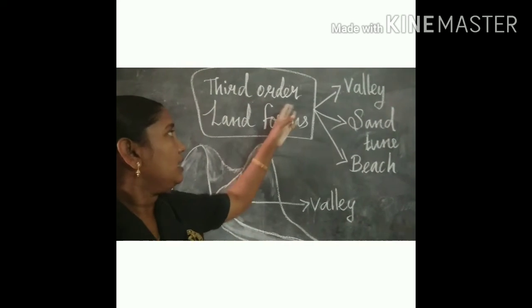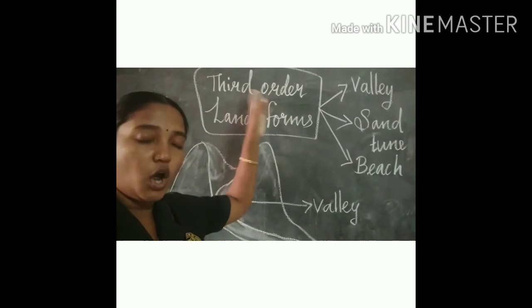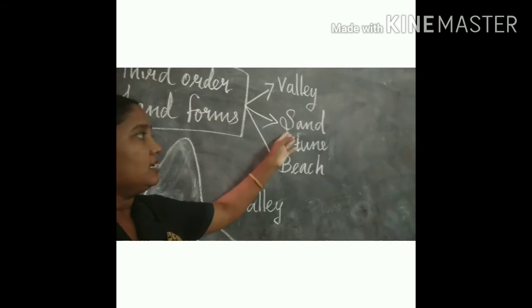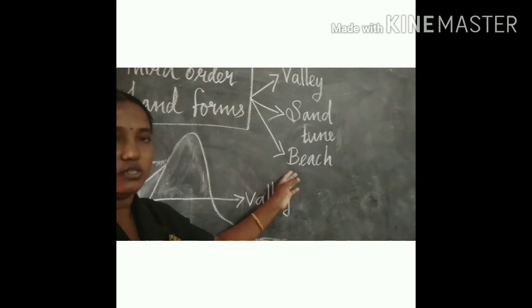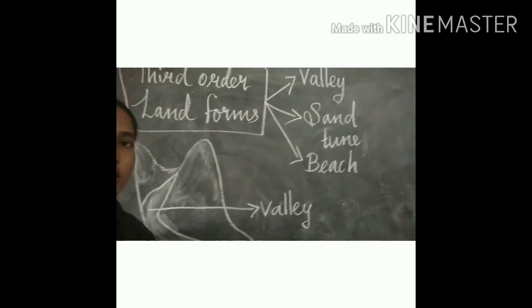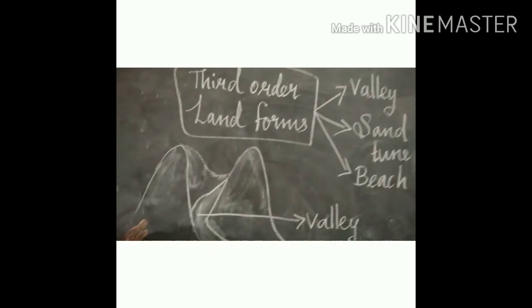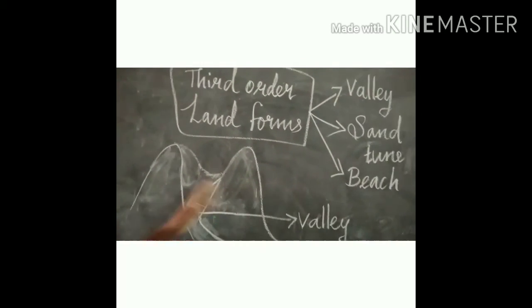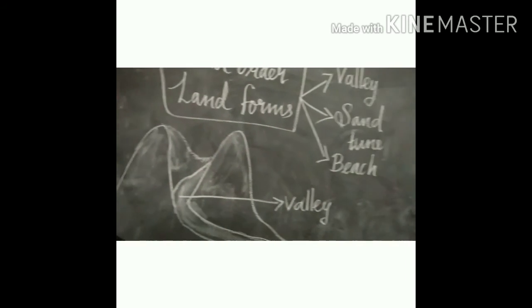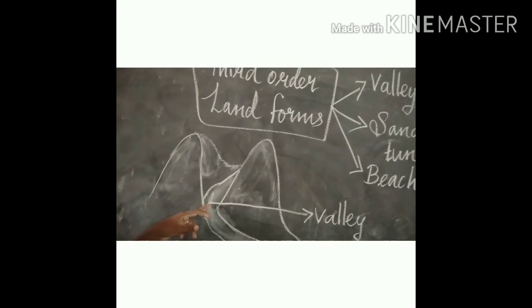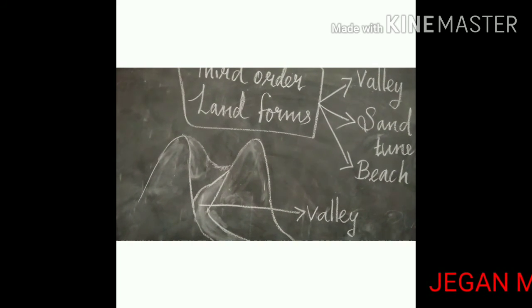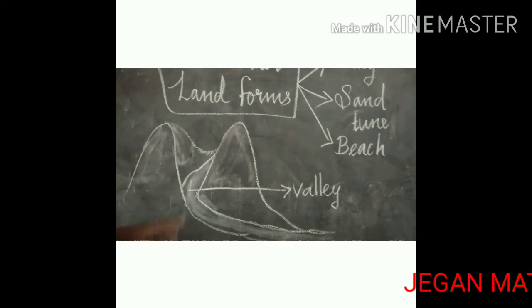The third order landforms: valley, sand dunes, beaches. A valley is the low area between two mountains. This is called a valley.